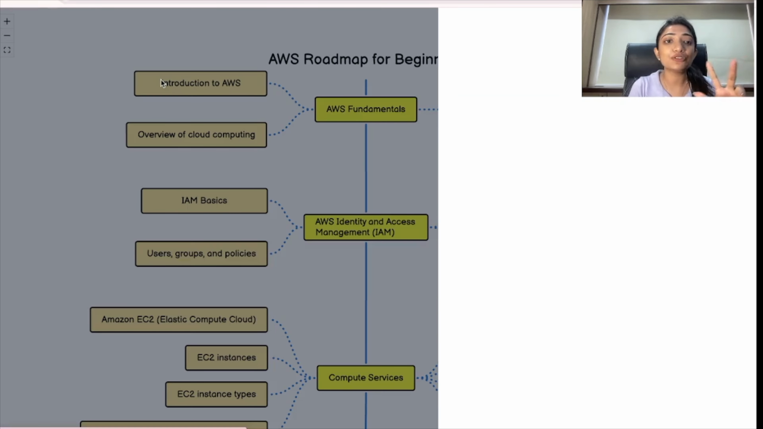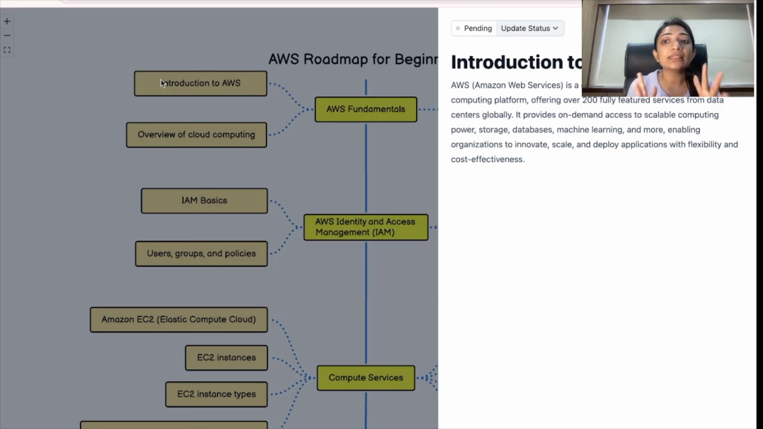Here you will cover Introduction to AWS. It is a comprehensive and widely adopted cloud computing platform. We all know that, right? It offers 200 plus services. It provides on-demand access to scalable computing power, storage, database, ML, and many more things, right? To scale and deploy your application with flexibility and cost effectiveness. So this is Introduction to AWS.